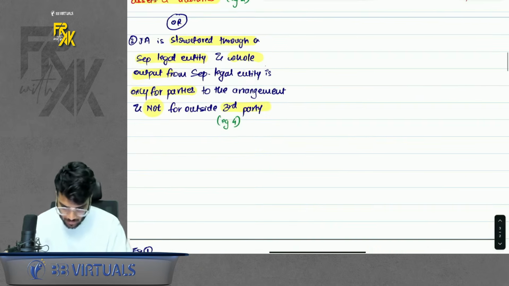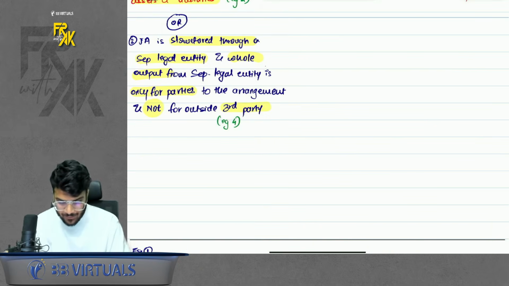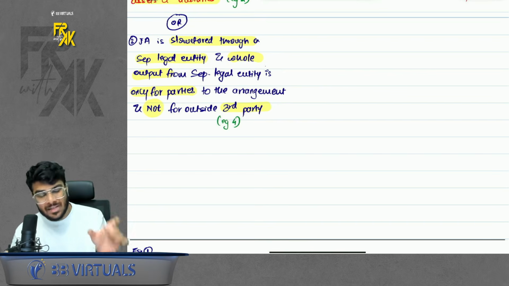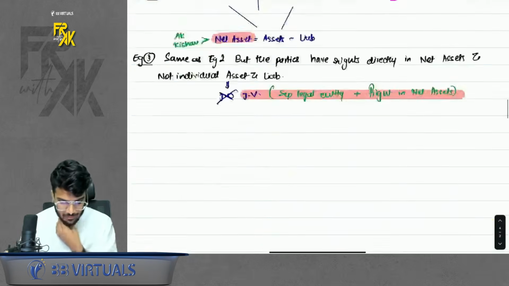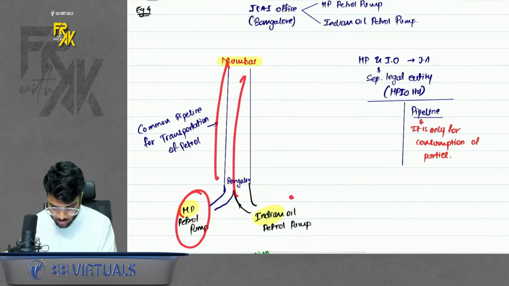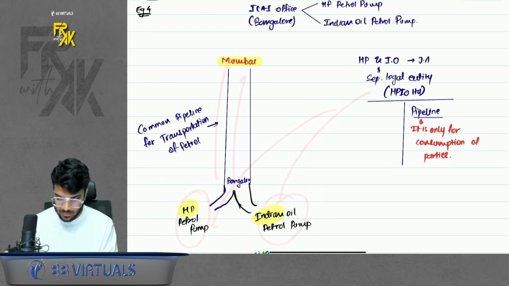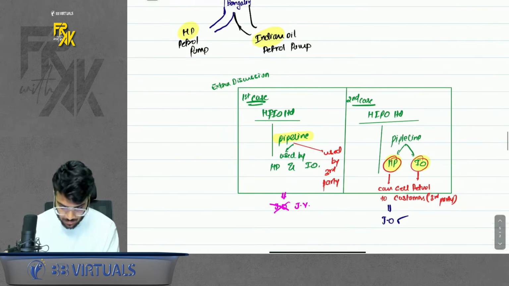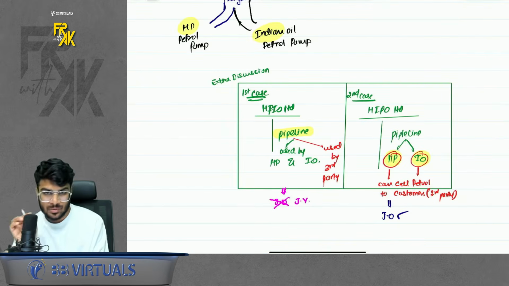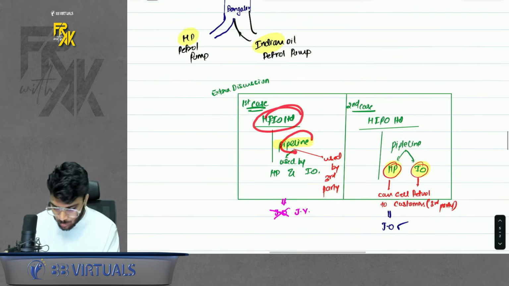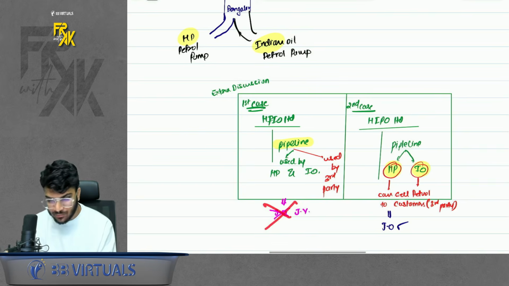Okay, now the third definition of operation is if it is structured through a separate entity and the output of the whole entity is only for the consumption of the parties of the arrangement. Okay, so let's say for example, remember we are building a common pipeline. This common pipeline is only for the usage of these two parties of the arrangement and not for any third party. So it is an operation. So it is a joint operation. Okay, now I had done some extra discussion also on this. Suppose this separate entity allows the common asset to be used by a third party, then it won't be operation, it will be a venture.